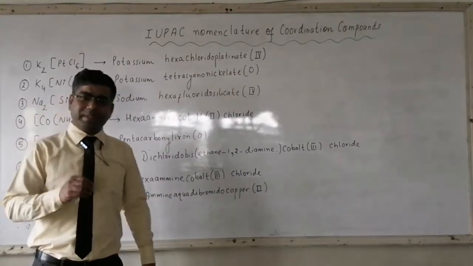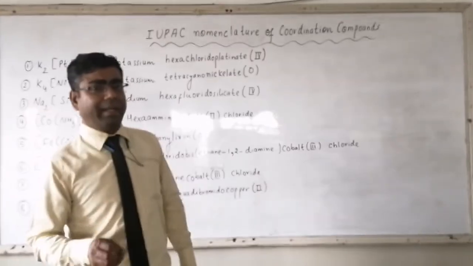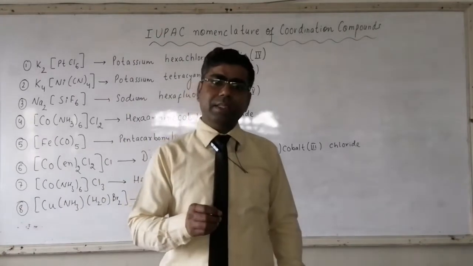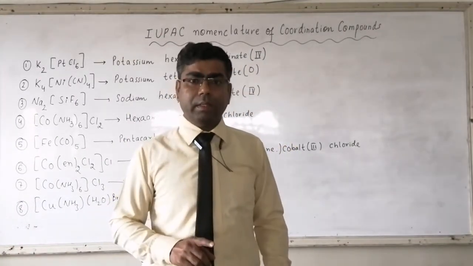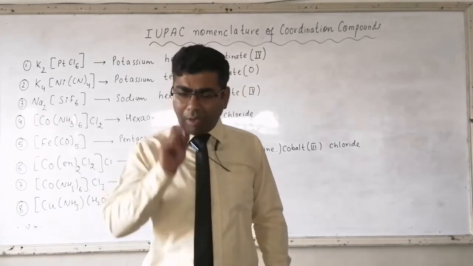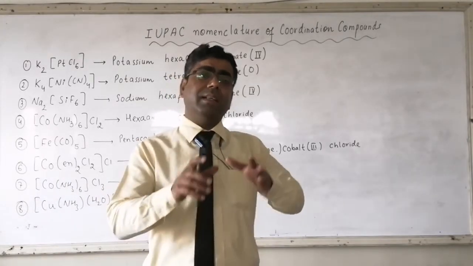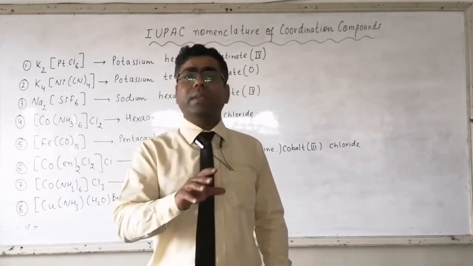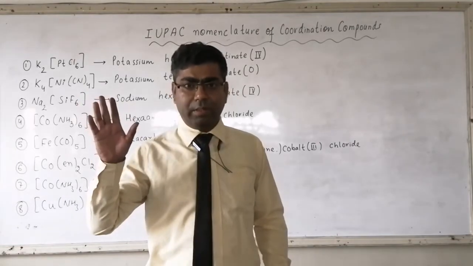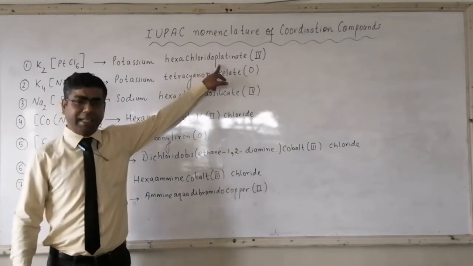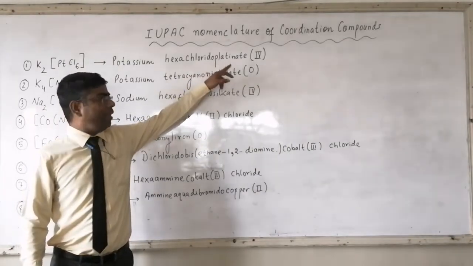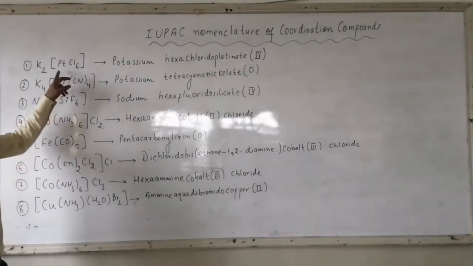When Cl is present as a ligand, then we always write chlorido for Cl. If it is not a ligand, if it is present as a counter ion, then we will simply write chloride. So here it is hexachlorido platinate, and in bracket the oxidation state of platinum.